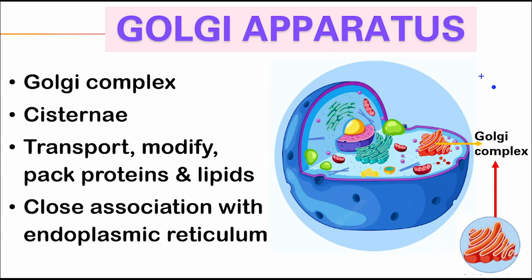The Golgi apparatus is also known as the Golgi complex. It is composed of flattened, stacked pouches called cisternae. It is responsible for transporting, modifying, and packaging the proteins and lipids to targeted destinations. The Golgi apparatus or the Golgi complex is present in both animal and plant cells. The materials to be packaged come from the endoplasmic reticulum. Therefore, the Golgi apparatus remains in close association with the endoplasmic reticulum.